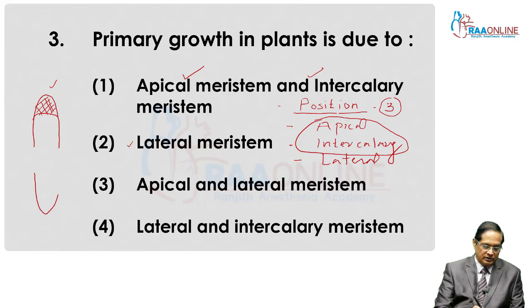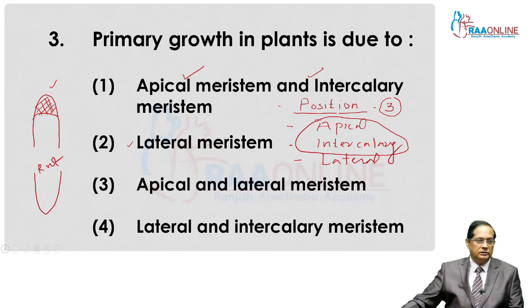Whereas in root, the root cap is there at the tip, followed by a region of a few non-dividing cells.